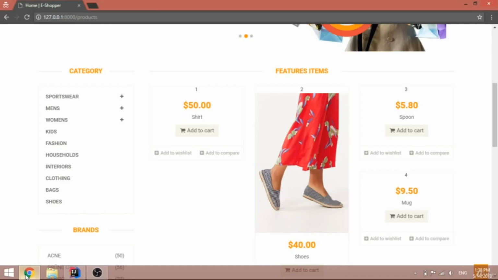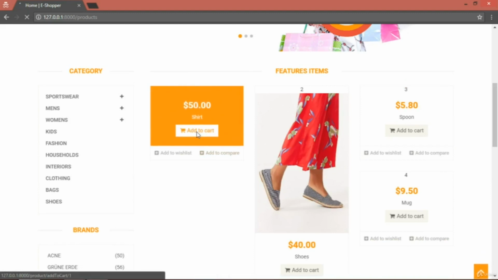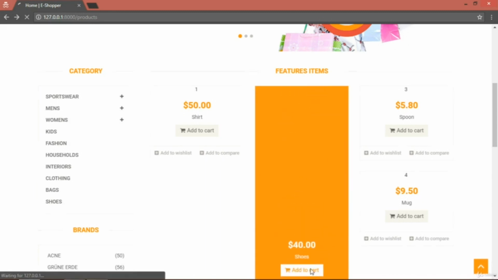So now, if we save and refresh again, and click on Add to Cart, it's gonna get us the ID of that product. If we click on the second product's Add to Cart, it shows the second ID, which means it works correctly. And as you can see in the browser URL, you have the product, then add to cart, and then the number of the product.